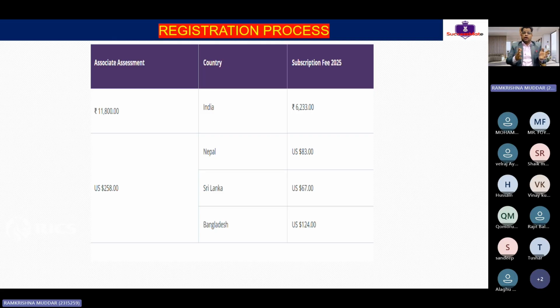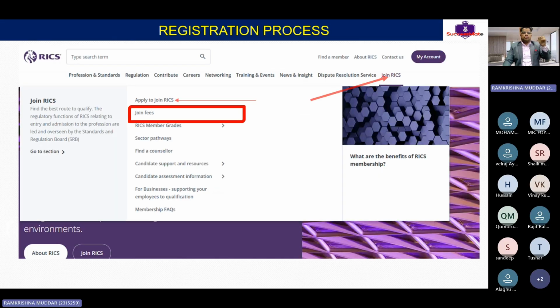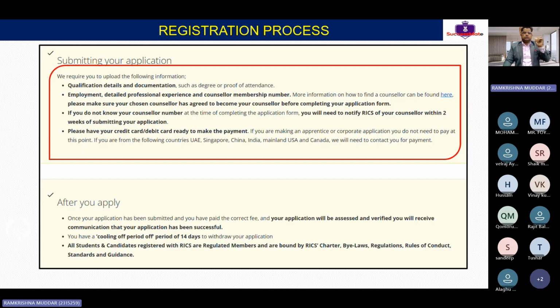Okay, so I understand that most of you have more than 5 years of experience. Clear, guys? So once we understood what the fees are, we go back here, then apply to join the RICS. The moment you click here, you will be taken to this slide. It says we require you to upload the following documents. So when you are ready to apply on the RICS portal, you should have your qualification detail documentation.